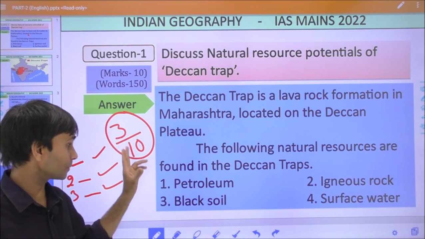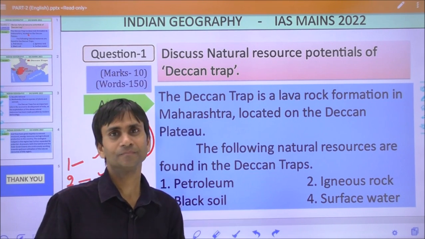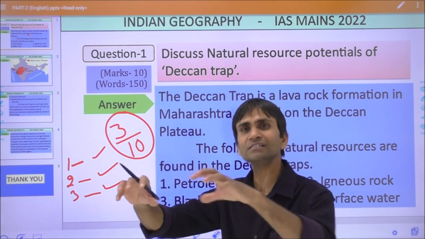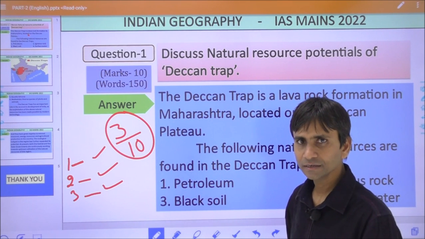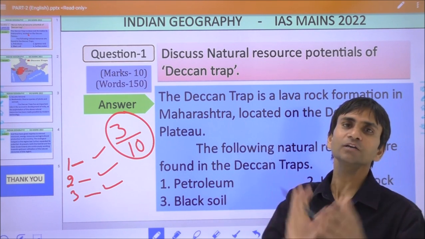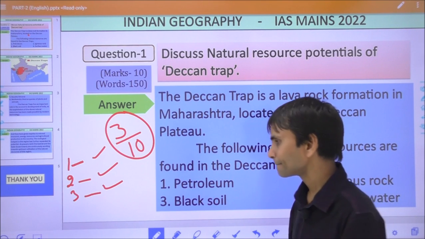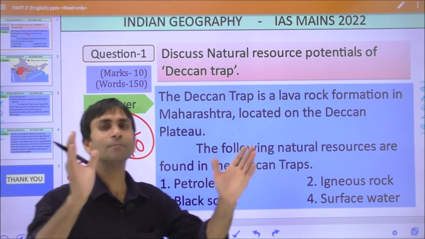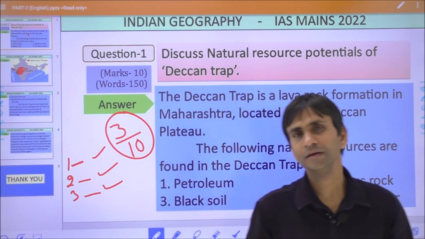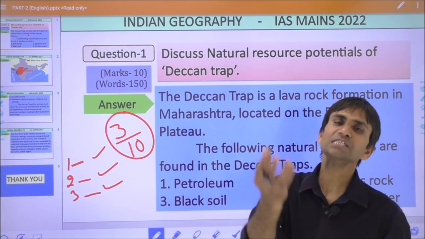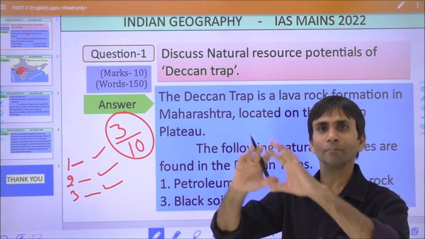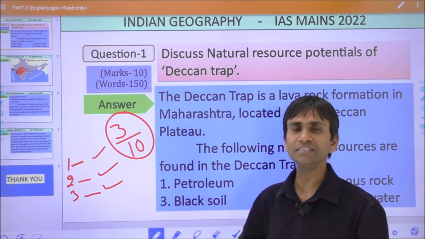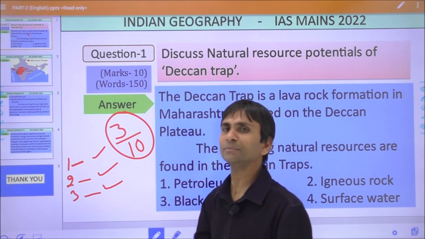So definitely you have to explain that our government, however, is trying to extract the maximum natural resources, but the lower quality of technology and innovative ideas, the weak willpower of the union or state government, and less public cooperation, these multiple factors are making the potential of this region average or sometimes below average.